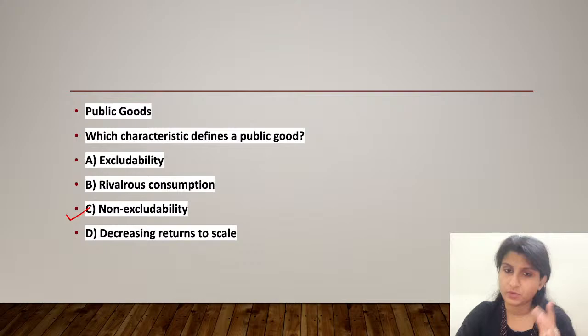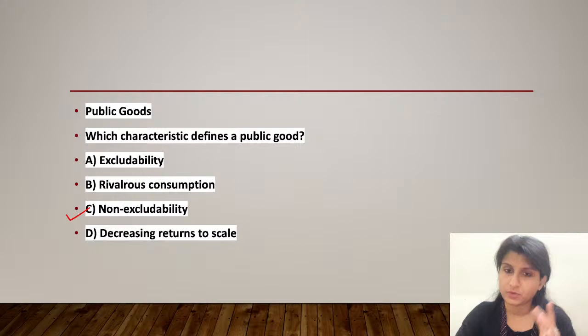Option B, rivalrous consumption is not suitable, not the accurate one. If the term used in this question was the one that I have explained to you, non-rivalry, that would have been correct.